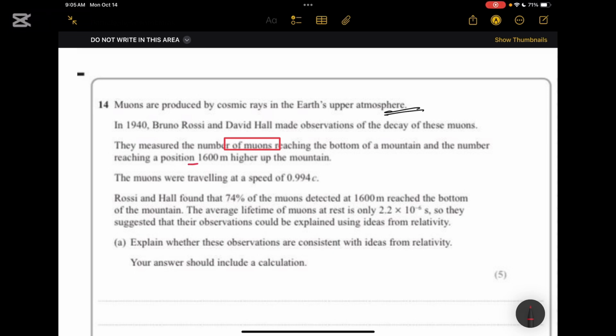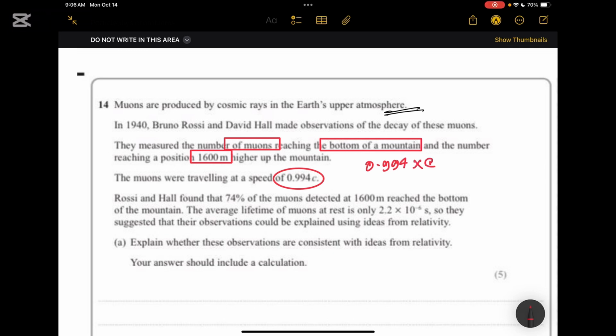So the thing is, the muons start from higher up in the mountain, and they will start to decay. And after decaying, they will travel towards the bottom of the mountain. So the thing being calculated is how many muons are reaching the bottom of the mountain. So the muons were traveling at a speed of this. So this is the speed of the muon.